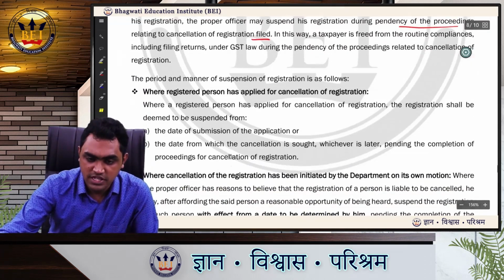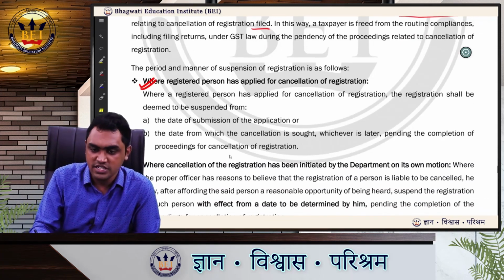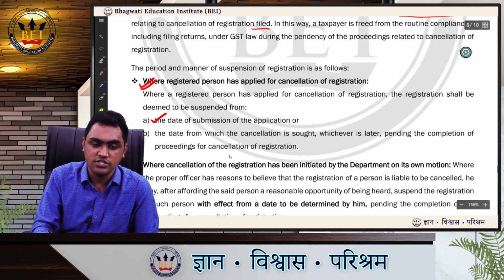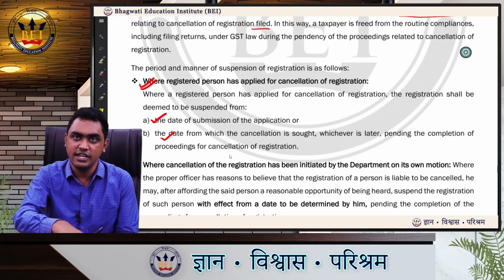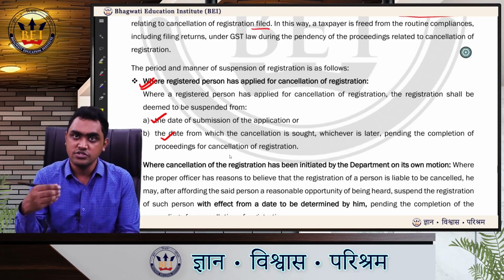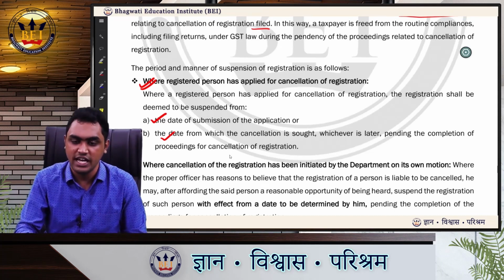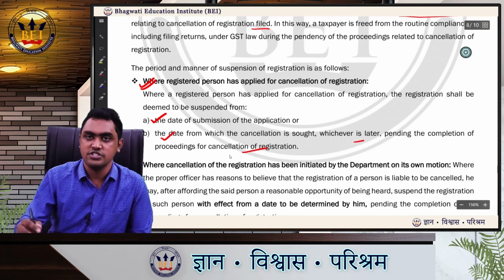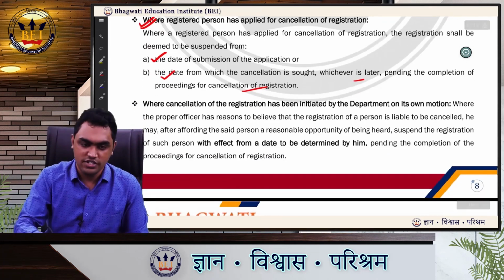Now, where a registered person himself has applied for cancellation of registration, what is the time period and what is the manner? Where a registered person has applied for cancellation of registration, the registration shall be deemed to be suspended from 1. The date of submission of application, or 2. The date from which the cancellation is sought. You either submit the application and want cancellation with immediate effect, or you submit an application and mention a date with effect from which you want your registration to be cancelled. Whichever is later, pending the completion of proceedings of cancellation of registration. So this is the period and manner when you yourself are applying for cancellation of registration.